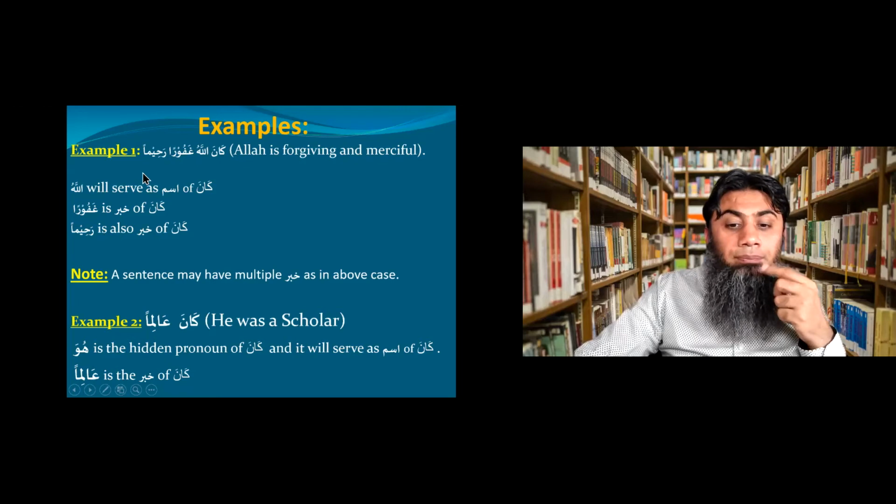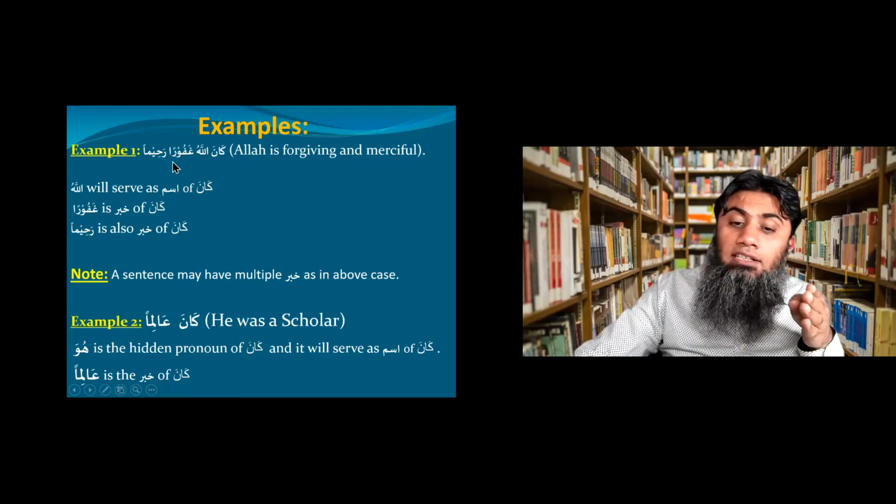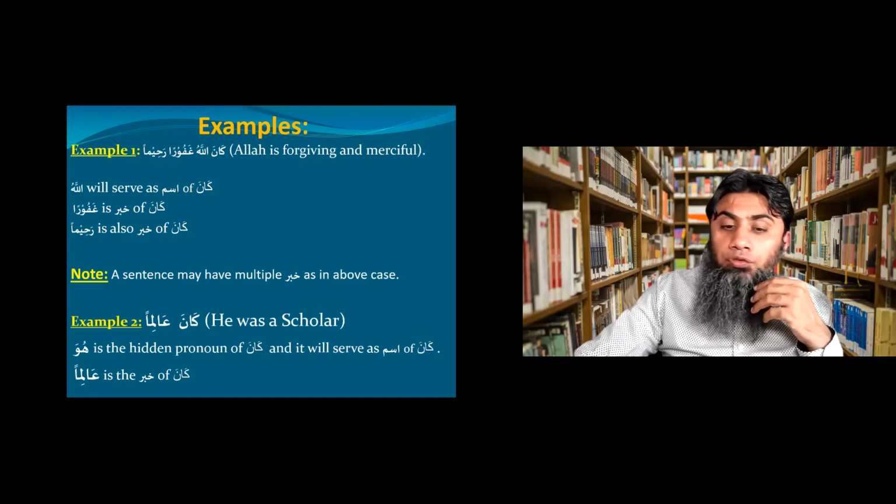Because we know this principle that when Allah's names and attributes come one after the other, we don't call them mawsuf sifa, we make them something else. As in this case, I made them Ghafuran, khabar number 1, Rahiman, khabar number 2, because a sentence can have multiple khabar. Okay, so one more time, Allahu, ism of kana, Ghafuran and Rahiman are the khabar of kana.